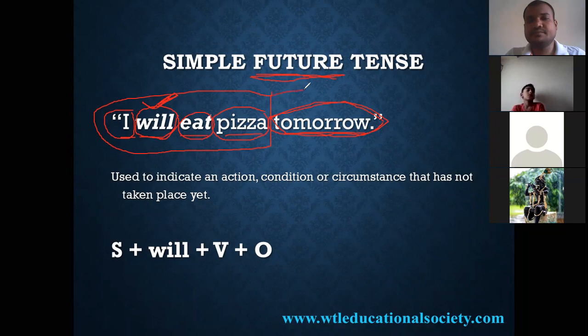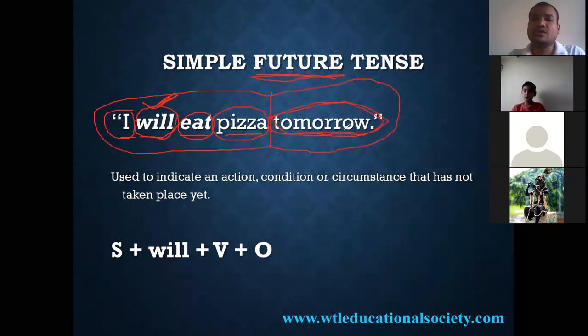Whenever you are talking about a particular time frame, then you can say I'll eat pizza tomorrow. Okay. So I'll eat pizza when? Maybe after half an hour, maybe this evening, maybe tonight, maybe tomorrow morning, maybe the day after tomorrow, maybe next week.